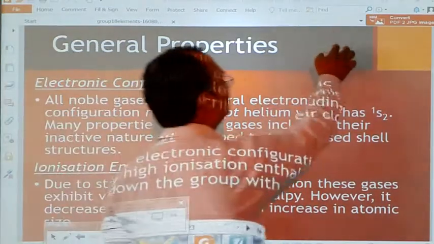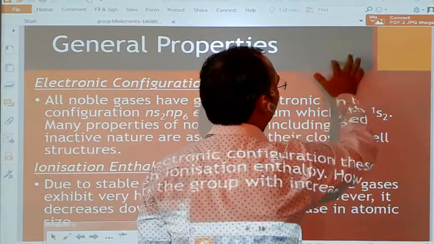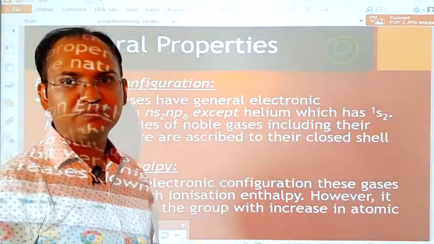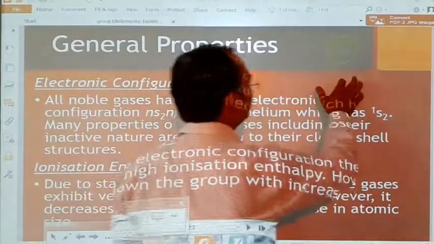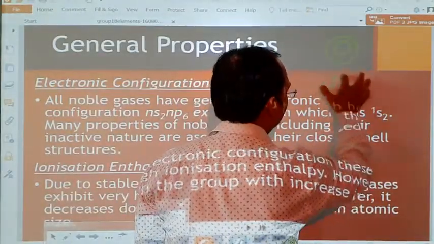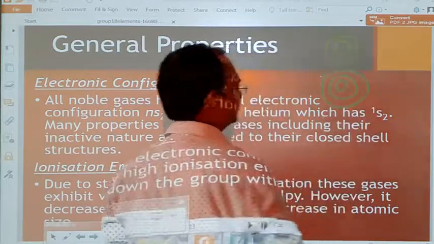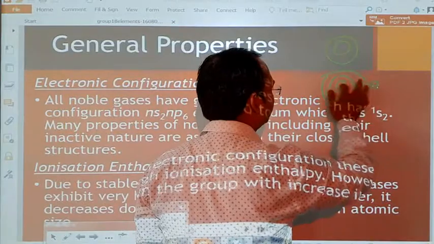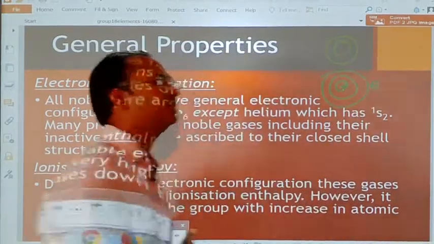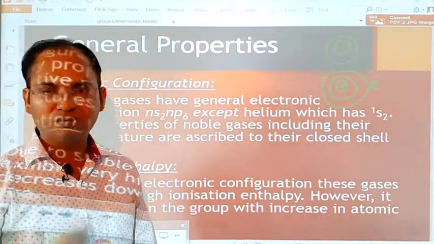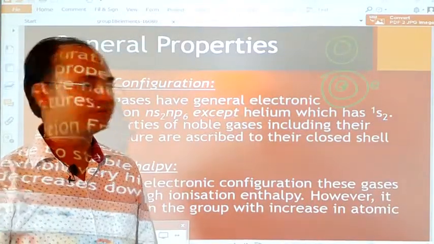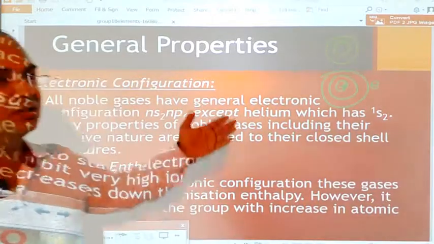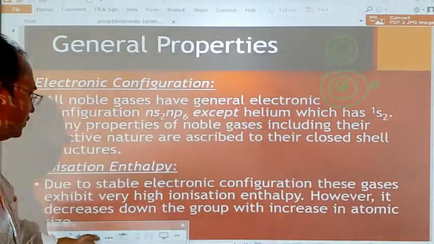In helium, only one shell is there, but in neon, the atomic number is 10 and there will be 2 shells in it. So the distance between the nucleus and the outermost electron increases. This is the reason behind the decrease in ionization potential while moving down the group.